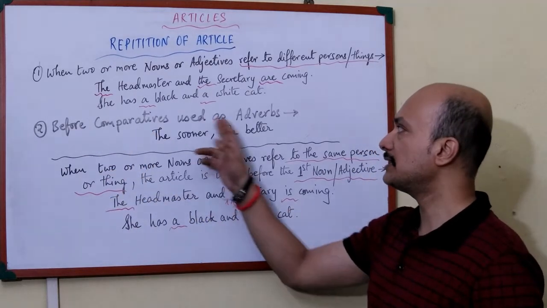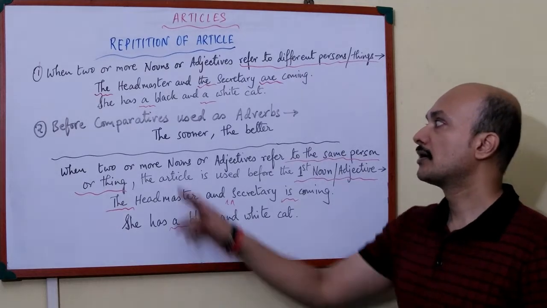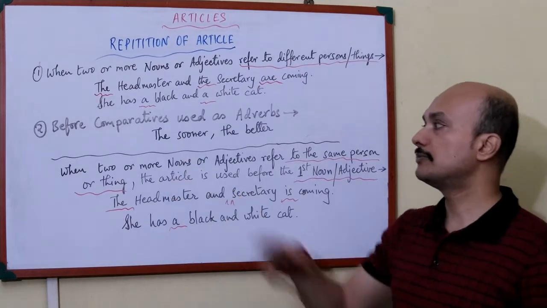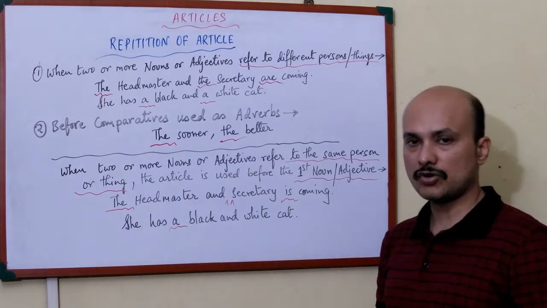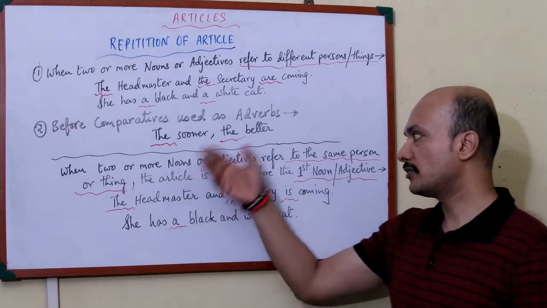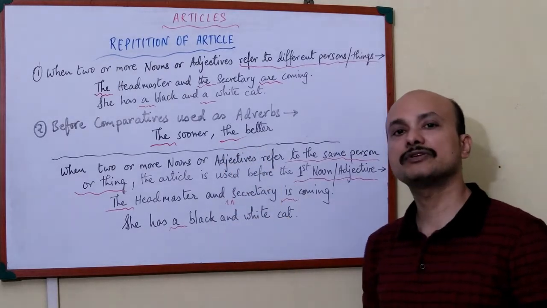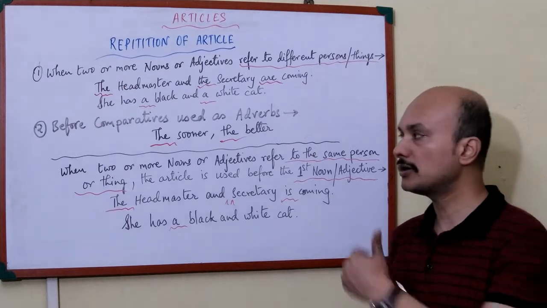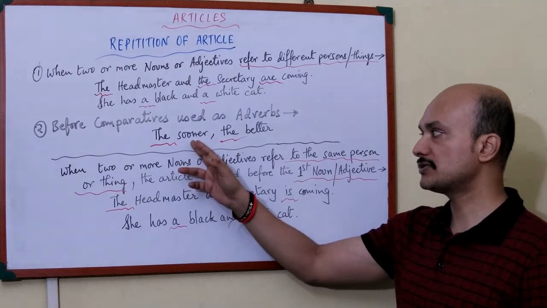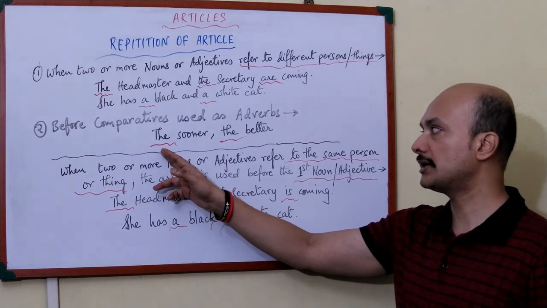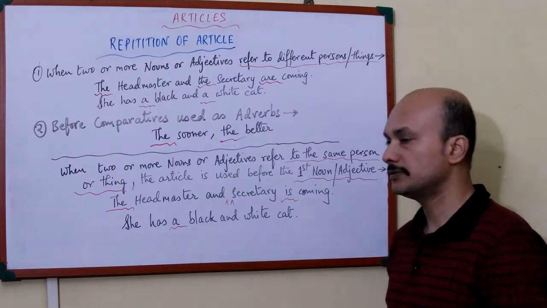Last of this, before comparatives used as adverbs. When we use comparatives as adverbs, then we use the article before them, two articles. So see, very simple: the sooner the better, the stronger the better, like this. So when comparative adjectives are used as adverbs, then we use two articles before them. The sooner, this is one word, sooner, before that I used one article. This is the second word, better, before that I used the other "the."